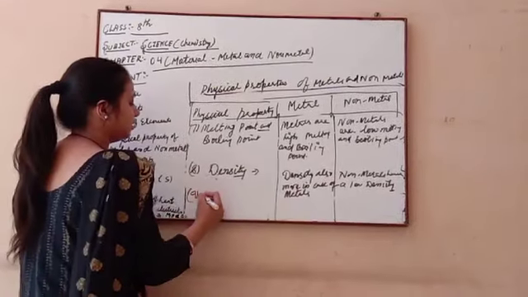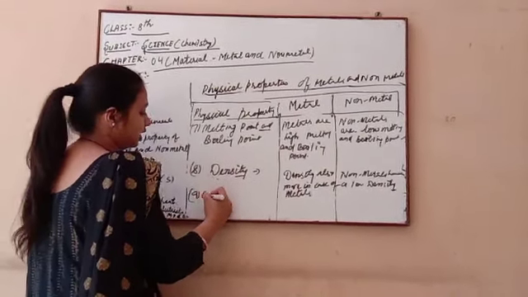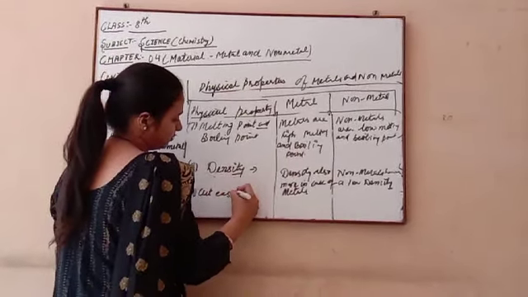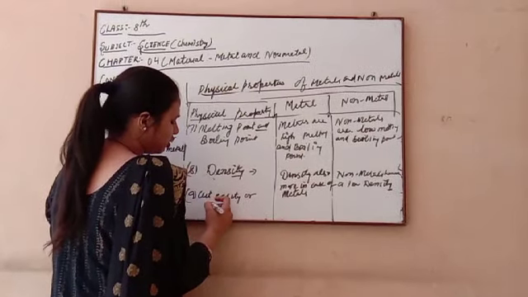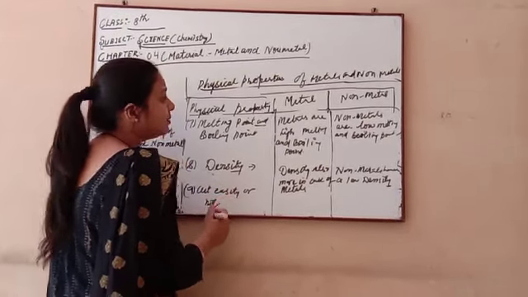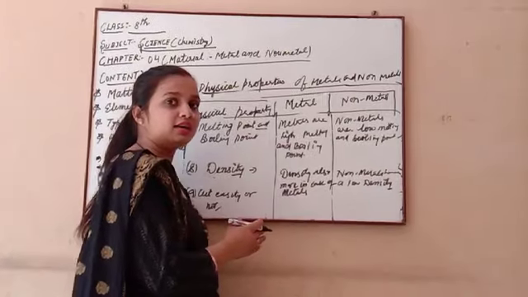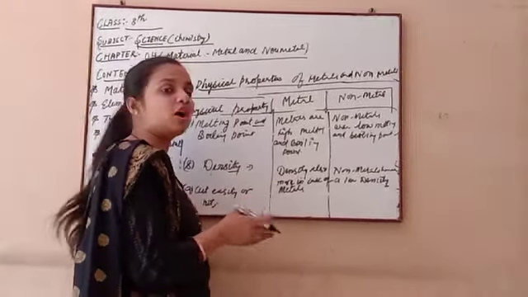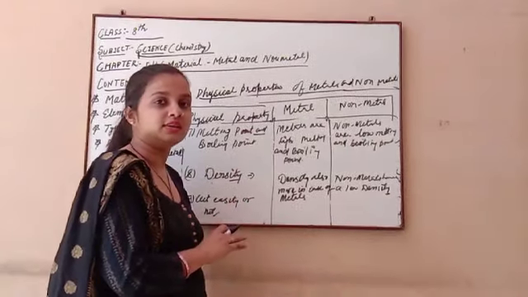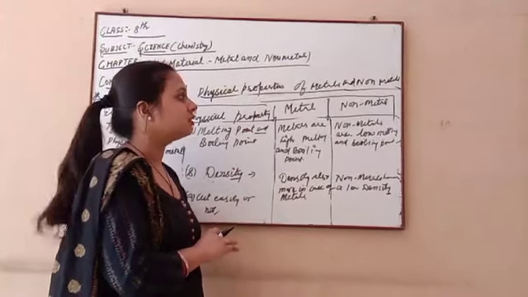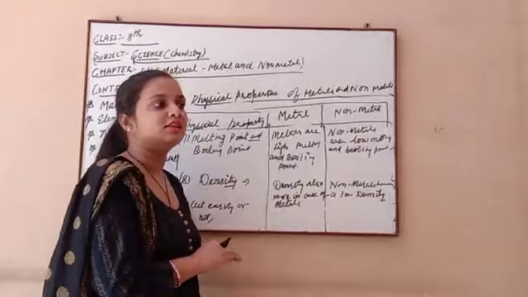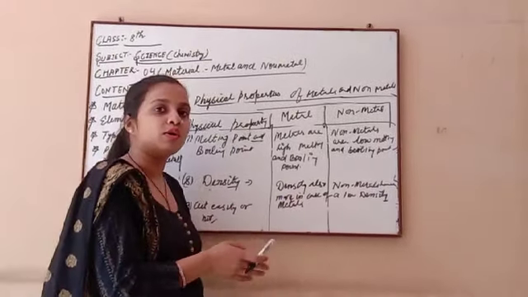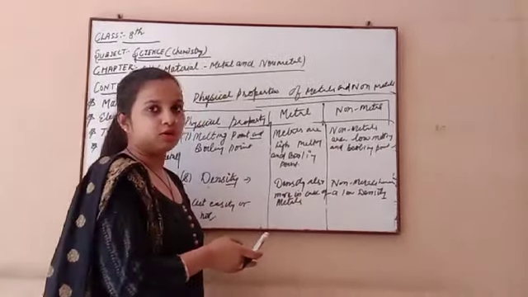Now the ninth one: can it be cut easily or not? What do you mean by that? Mostly all metals are hard.